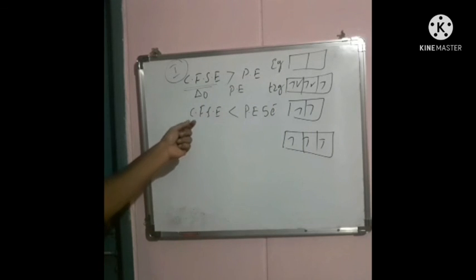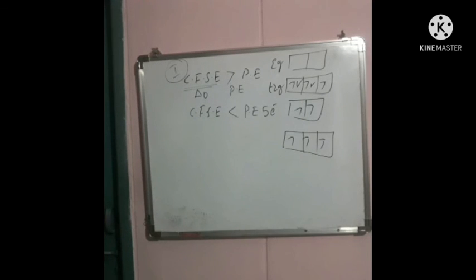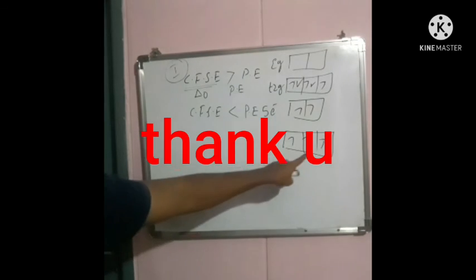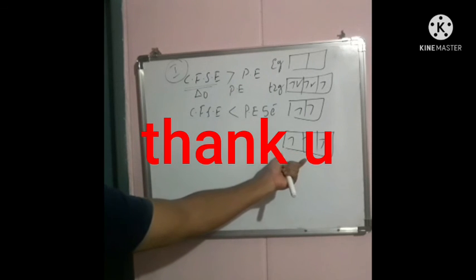Now in the case where pairing energy is more than the CFSE value, the electrons are paired up according to Hund's principle. All the 5 orbitals accommodate one electron first, so this is according to Hund's principle.